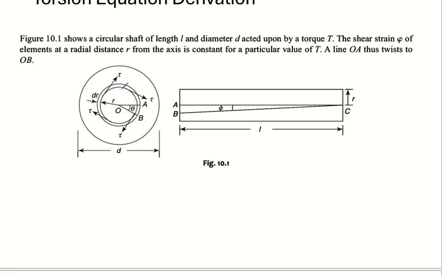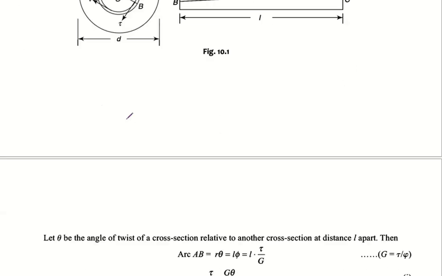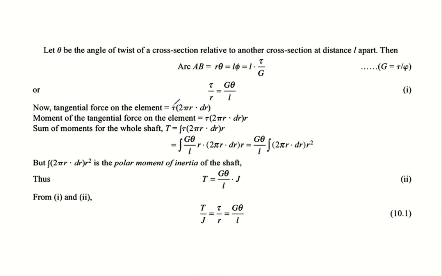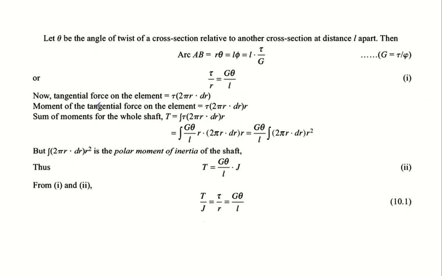So area into stress gives us the force. That is what is written here: tau into 2 pi r dr. Shear stress into area gives us the shear force, or the tangential force. Now the moment of tangential force on the element. What is the moment caused by this force? Moment is nothing but force into radius.